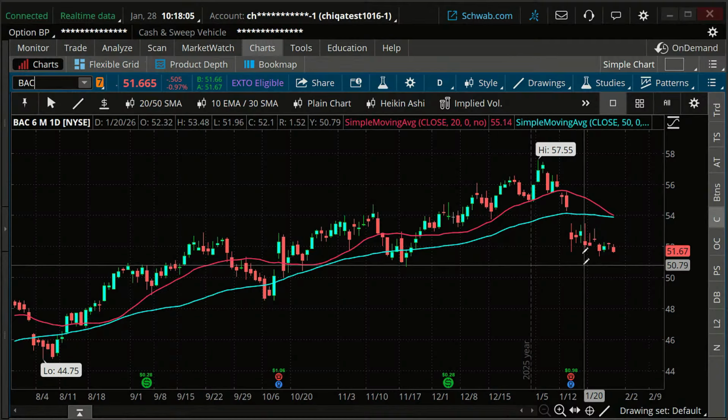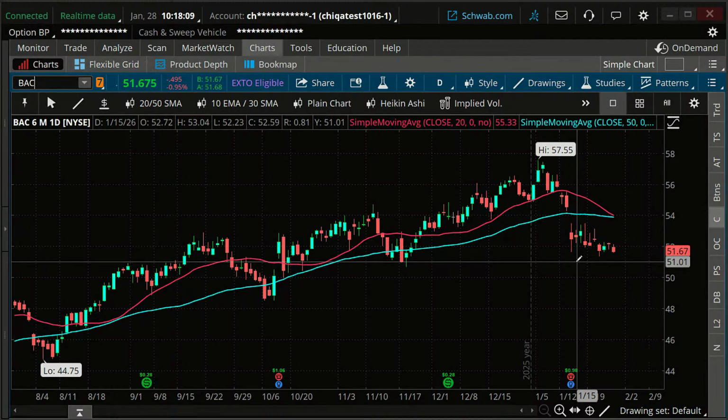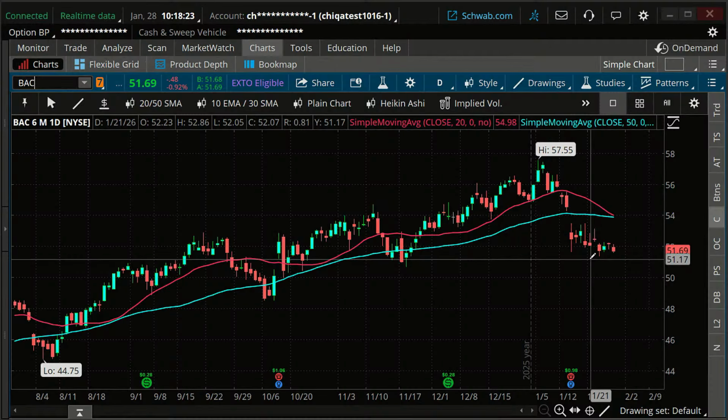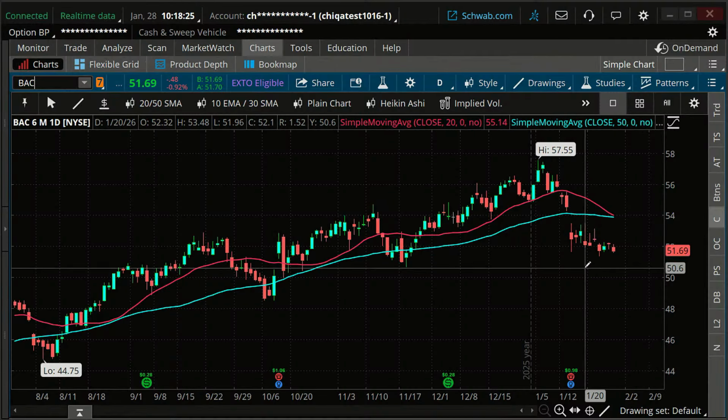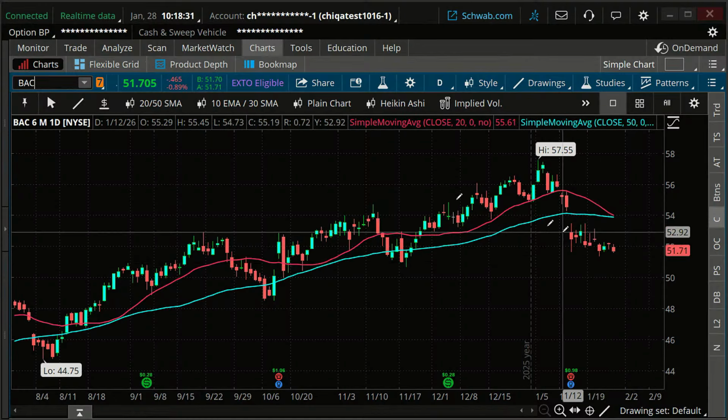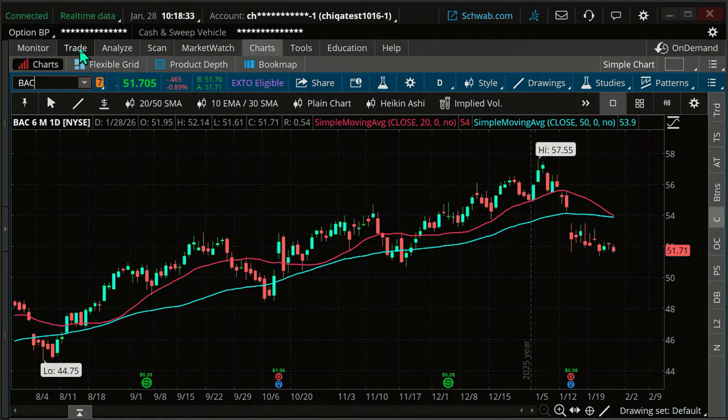And I'm just going to do the opposite trade we just did before. We did a short put vertical before, which is a bullish trade. We're going to do a short call vertical, which is a bearish trade here. Now, bearish trade, we think the stock's going to go down. If you don't think this is going to go down, then you want to do this trade. Because this is just a sample trade. But I'm going to go here, and I'm going to look to place that bearish trade here on this.